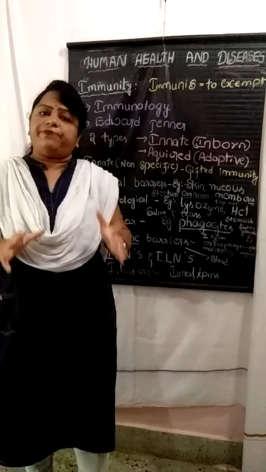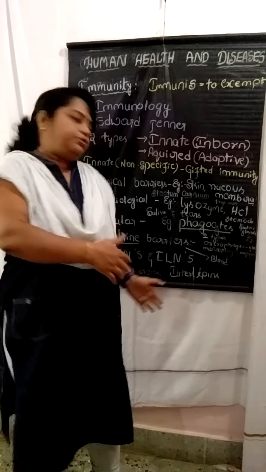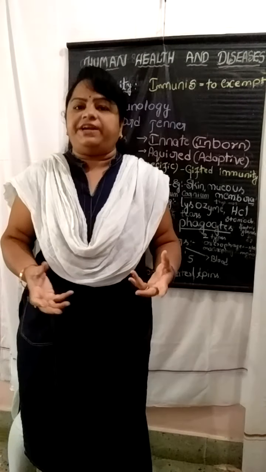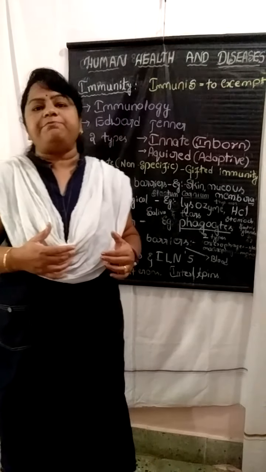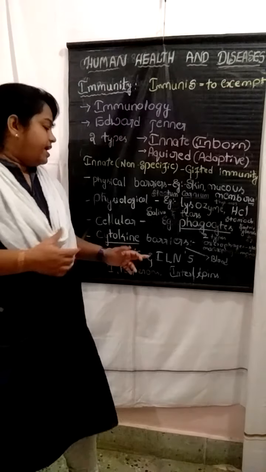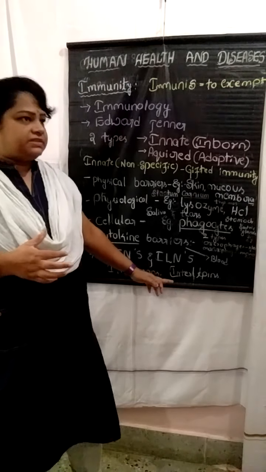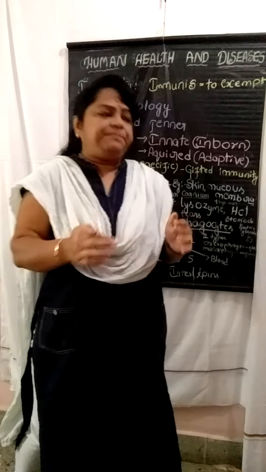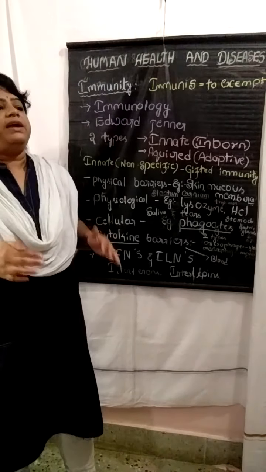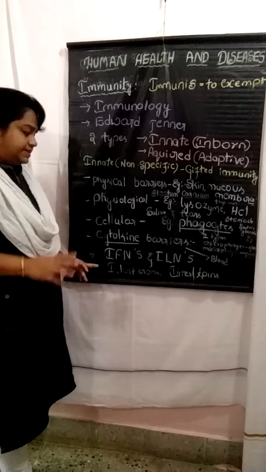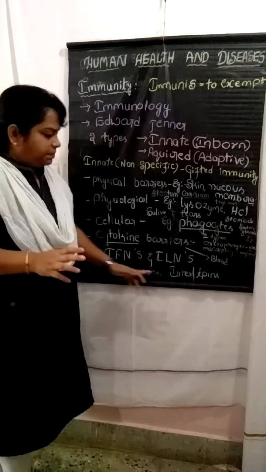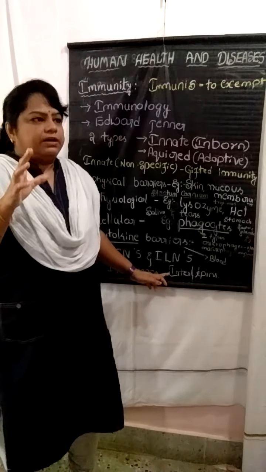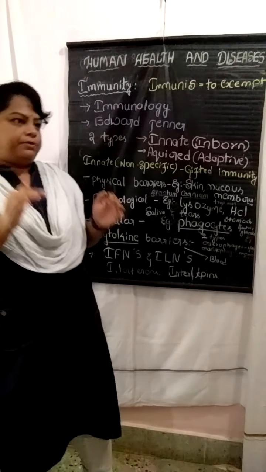When a cell gets a viral infection, the interferons give signaling to fight against that type of microorganisms. And interleukins are produced by the type of leukocytes in the blood.